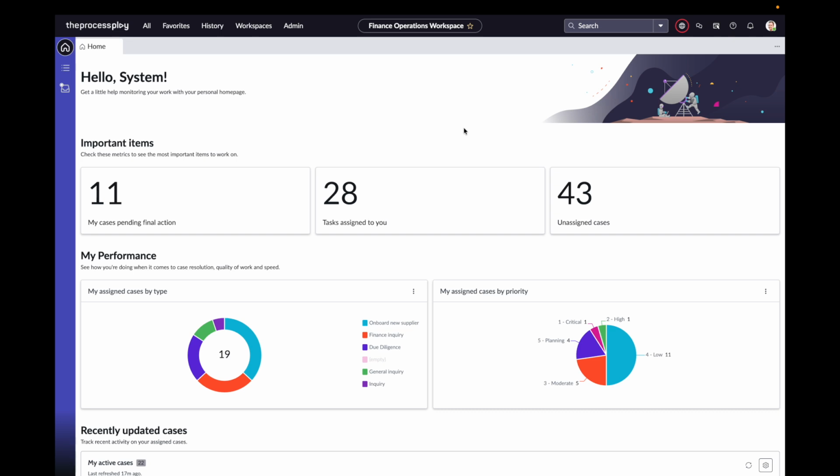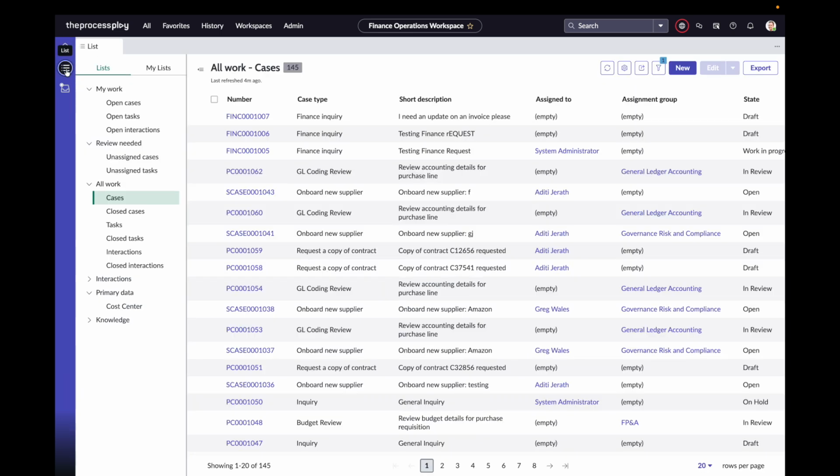In the previous demonstration, I gave an overview of workspaces. And one of the things I touched on was this thing here. So we're going to go to this list button widget. I don't know what the proper name is, but if you hover over it, it says list. And this is where you will be spending most of your life, unfortunately or fortunately.